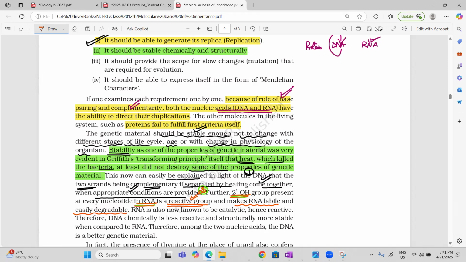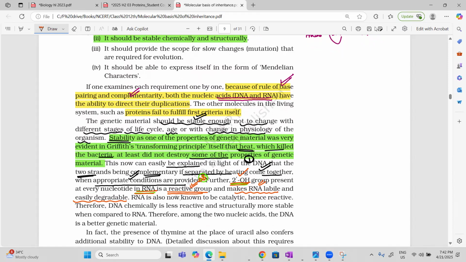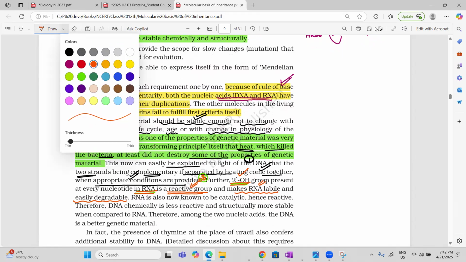So please learn the question language if they ask which is a reactive group in RNA: second OH. What is the problem with this group? It is easily degradable. Why? Because RNA is labile. Then the next point, I'm highlighting with a different color, please focus.